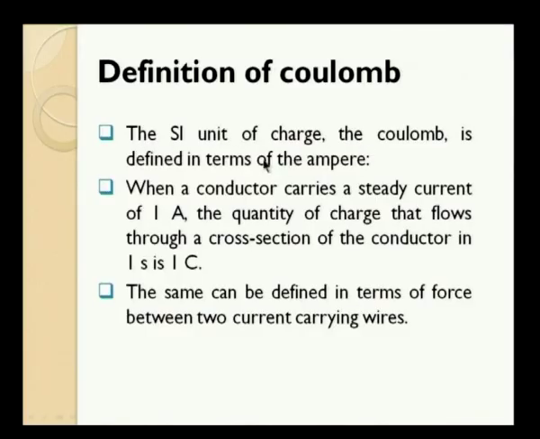Let us quickly have a look at how a Coulomb could be defined. Once the current is defined using magnetism, Coulomb also could be defined using magnetism. The SI unit of charge, the Coulomb, is defined in terms of the ampere, which we have just defined. When a conductor carries a steady current of 1 ampere, the quantity of charge that flows through any cross section of the conductor in 1 second is 1 Coulomb. The same can be defined in terms of force between two current carrying wires.